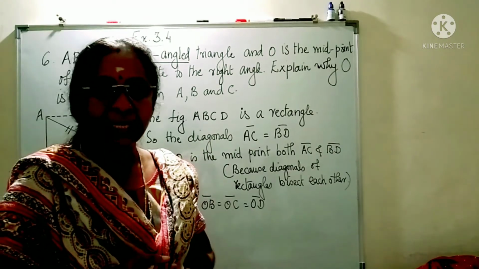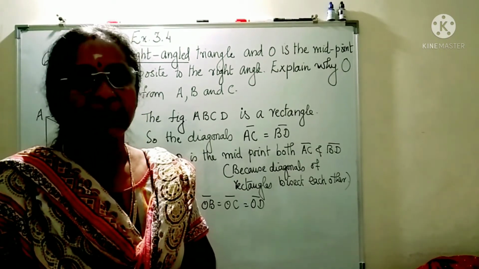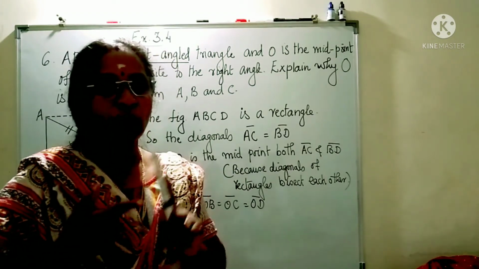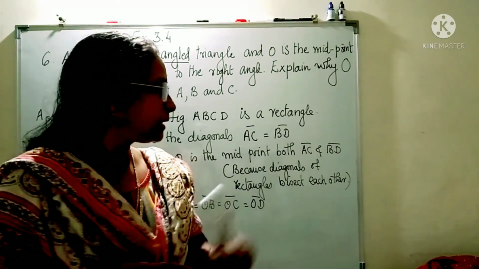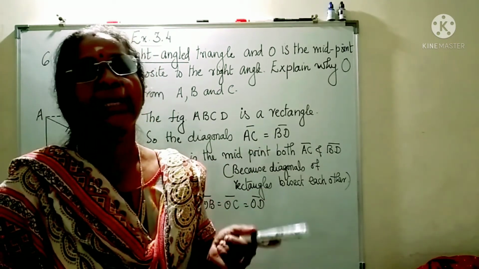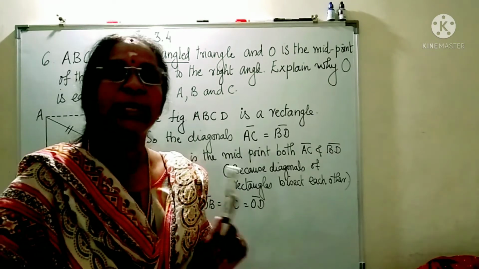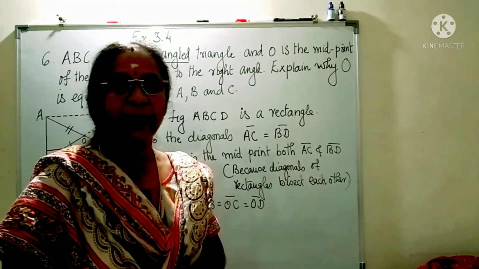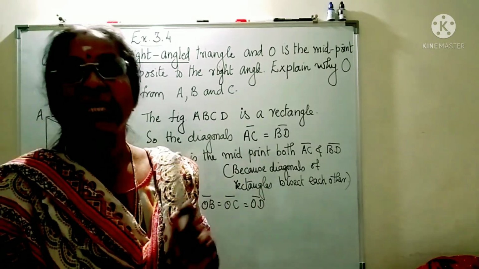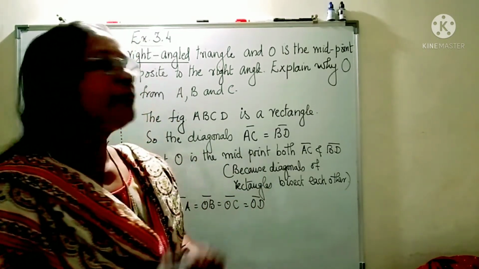The second reason is the diagonals of a rectangle bisect each other. That means two line segments, the diagonals, when they intersect, cut each other into two equal parts. That is the reason why the point O is equidistant from every point.